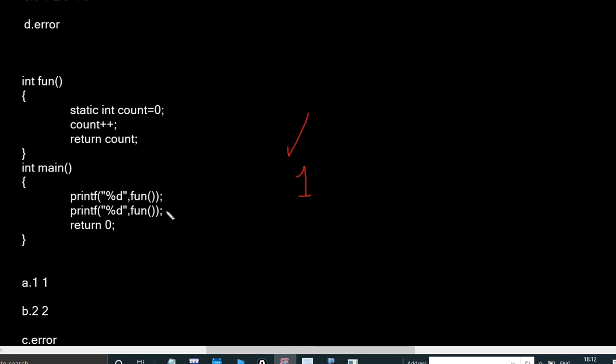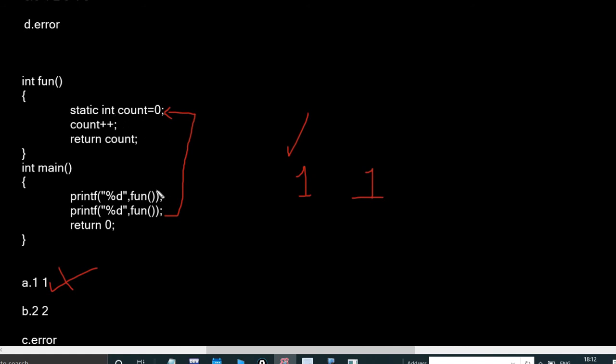Again, in the second call, many of them initialize count equal to 0 again and write the output as 1, and they may mark that as the answer. But actually this is not the answer, because a static variable is initialized only once. After that, that initialization is erased.